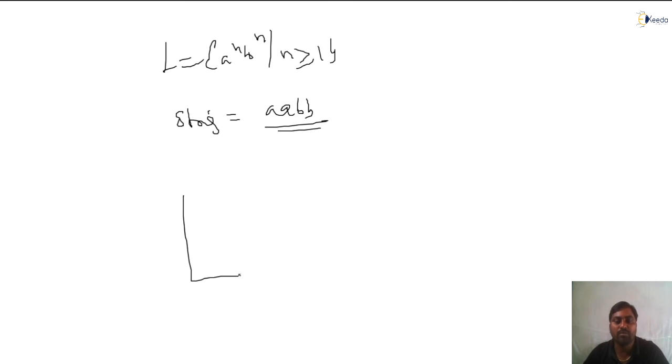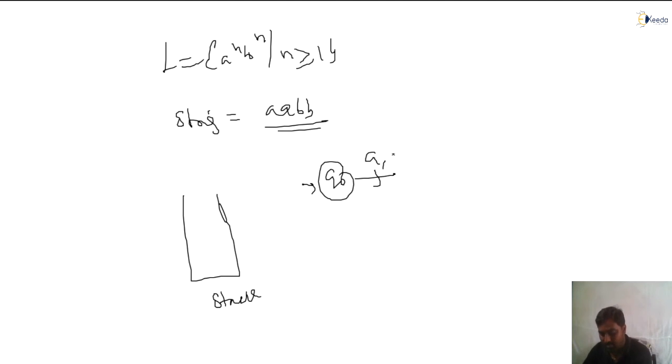Very simple. Suppose I use memory, a stack. To compare whether the number of A's equals the number of B's, first Q naught, I will draw it like this. Suppose Q naught on A, I just use a stack symbol.